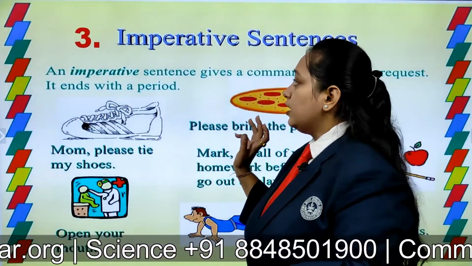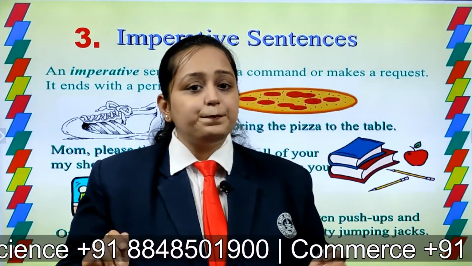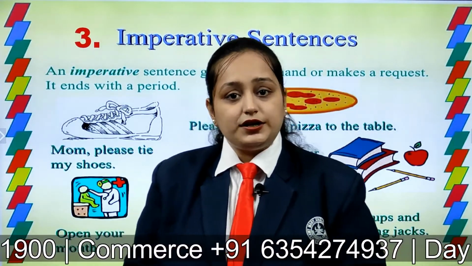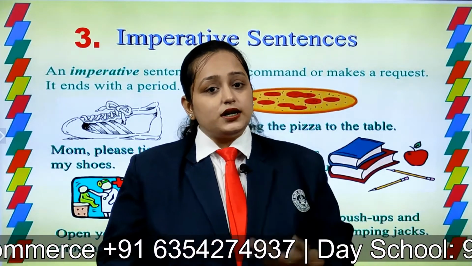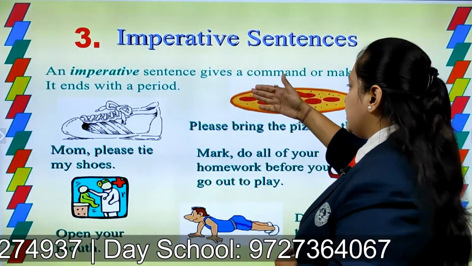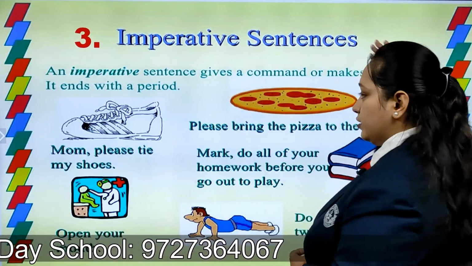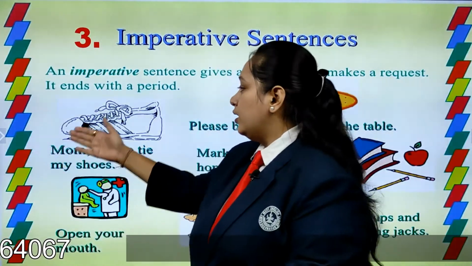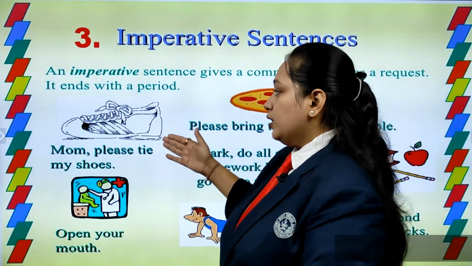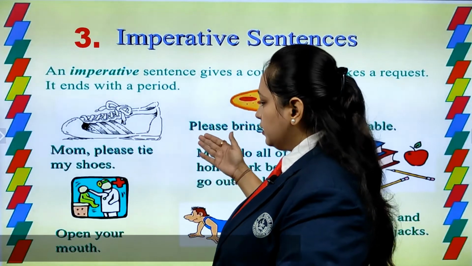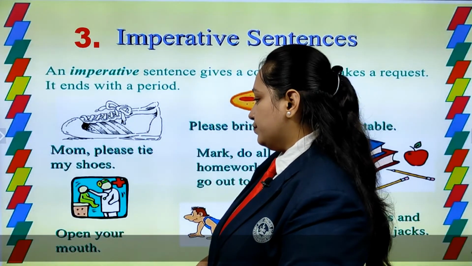See, another type of sentence is imperative sentence. What is an imperative sentence? An imperative sentence is something that makes a command or a request. It also ends with a period, a full stop. Over here, the boy is asking his mother, Mom, please tie my shoes.